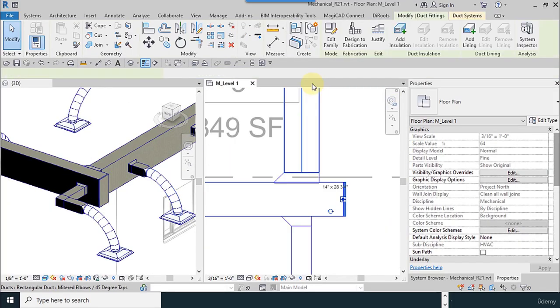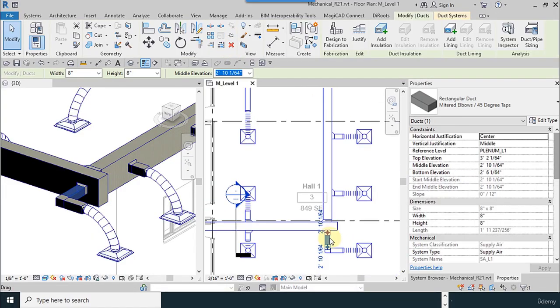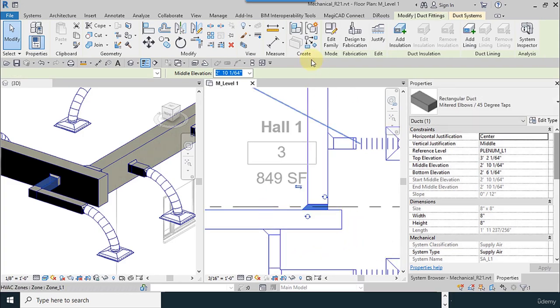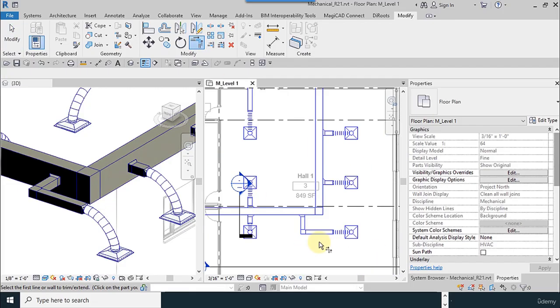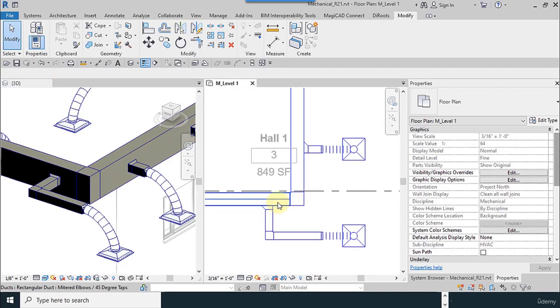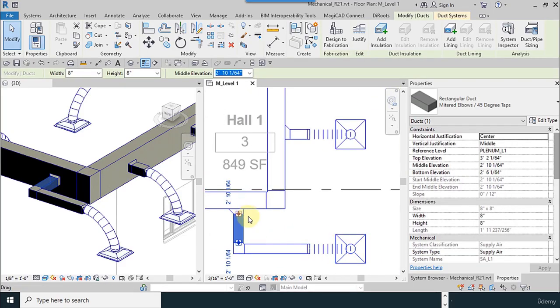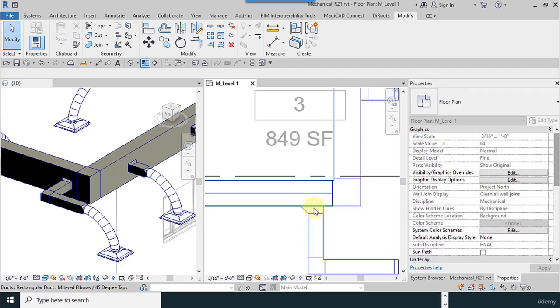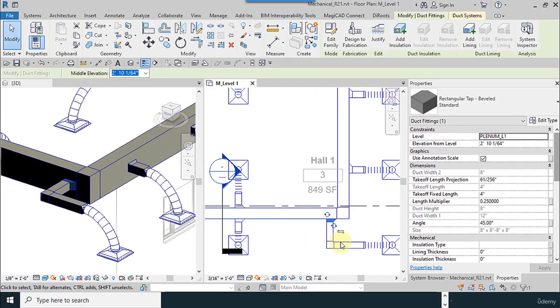For here, I remove this and use the elbow shape. Okay. I try to move it to the left a little. Select the first one to the second one. You can even connect your duct here, but we leave them alone. So we change the direction again.